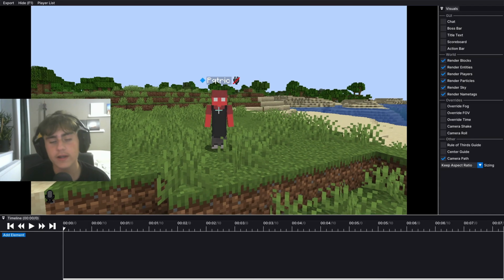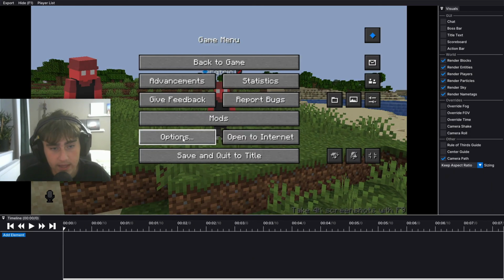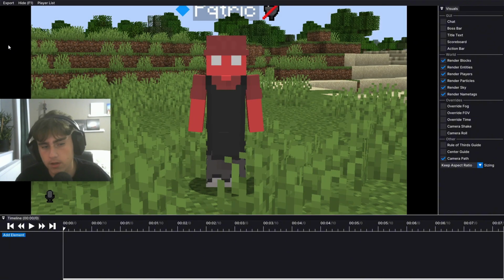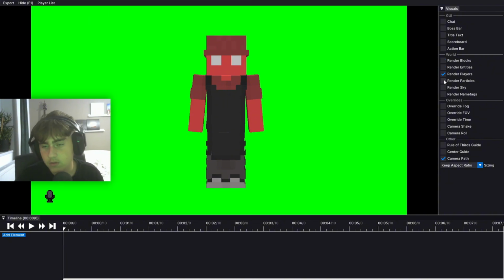Okay, so now that you've loaded into the mod, you can see a timeline here and all of this information. First off, press escape, options, and go turn your FOV over to 30. This will make it just way cleaner. Then go over here to render name tags and disable it. And this is the most important part. Render sky off, and then render entities, blocks, particles, everything off. And now you're just gonna be left with render players.